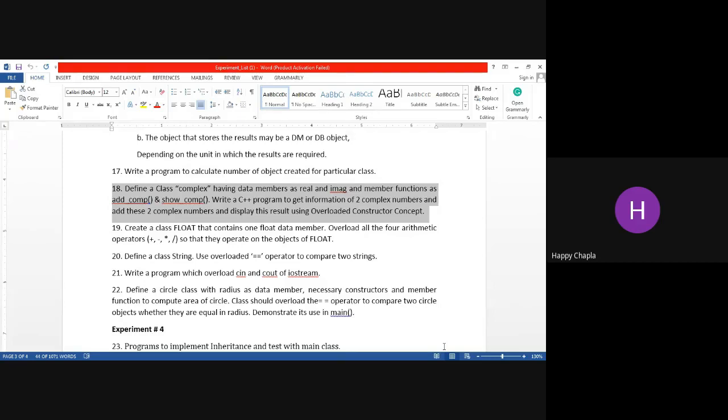If you remove that operator overloading and instead use the parameterized constructor concept, you can complete the question using the parameterized constructor as well as the default constructor, because we need to use the overloaded constructor concept. Understood what we have to do in this question? Yes, you can write in the chat.